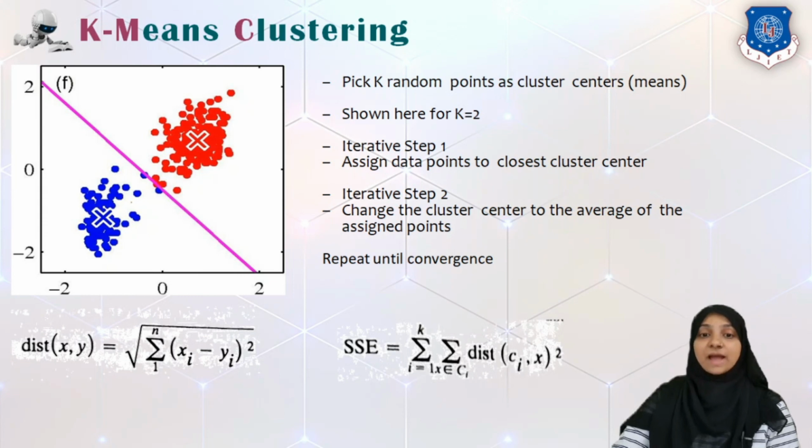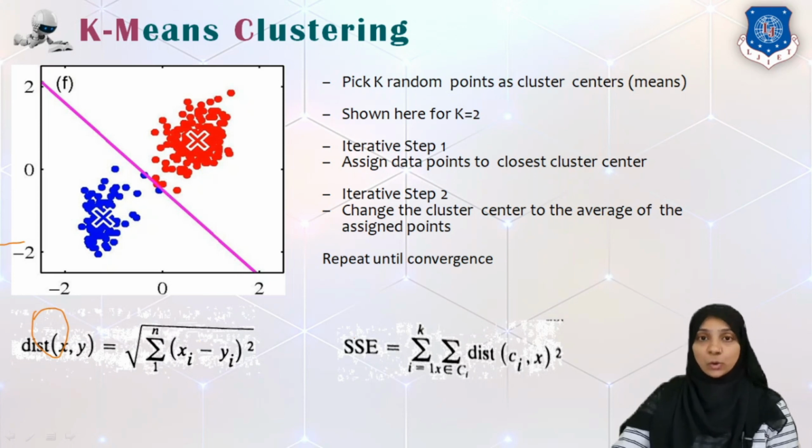Now here we have calculated the assignment of a data point to the nearest mean with the help of something called a distance formula. There are different distance formulas such as Euclidean, Manhattan, and Minkowski. By default we always go with Euclidean distance, which is given as the square root of the summation of (xi minus yi) whole square. So that is Euclidean distance. In some other or special case, you can go with Minkowski or Manhattan.